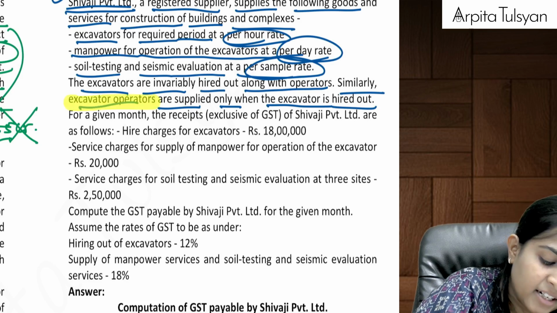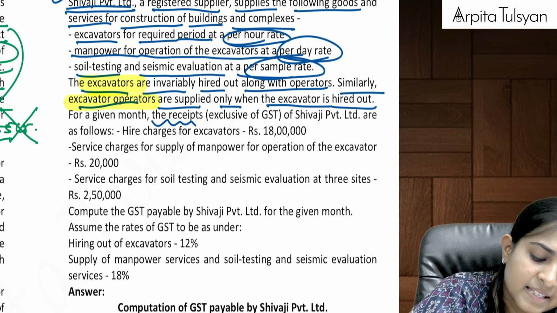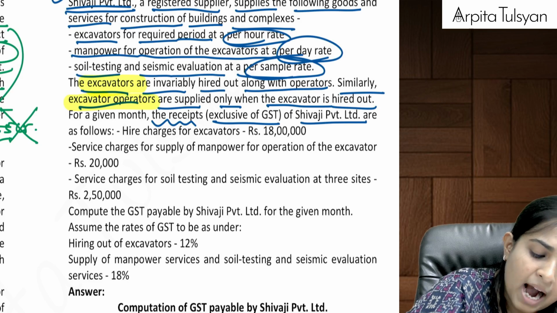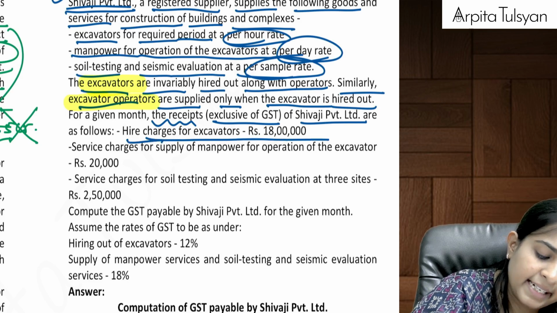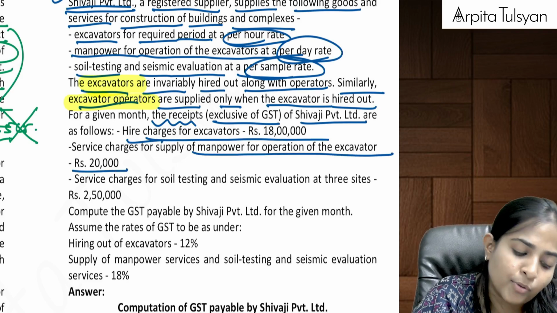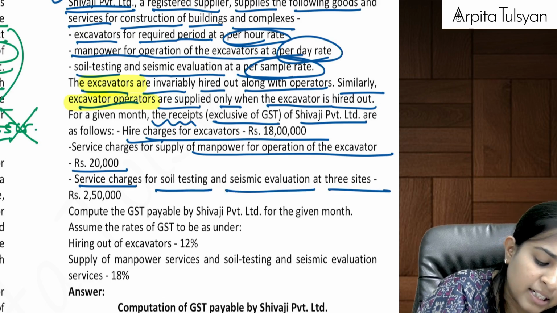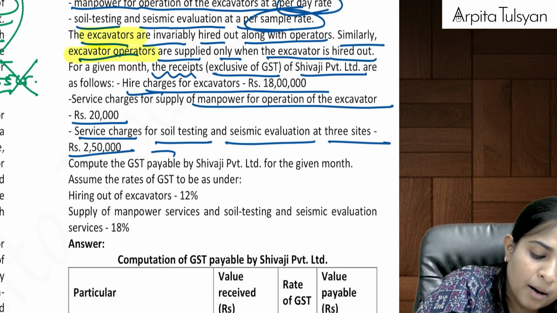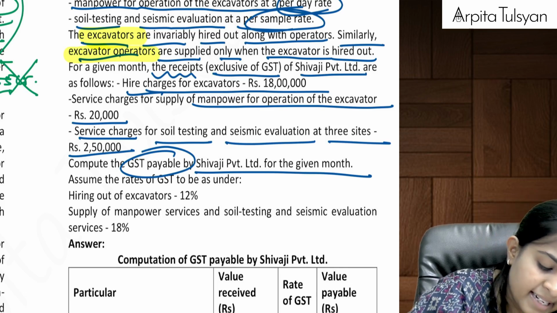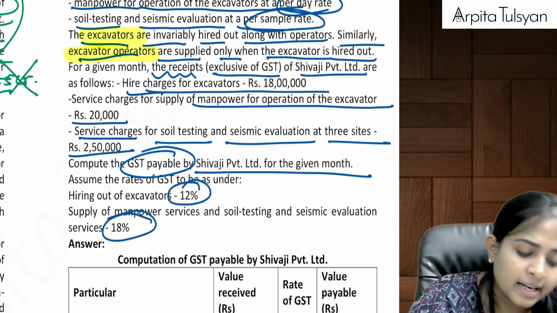So operators go hand in hand with the excavators. For a given month, the receipts exclusive of GST of this company are as follows. Hire charges of excavators 18 lakhs. Manpower for operation of excavators service charges is 20,000. Service charges for soil testing and seismic evaluation at 3 sites is 2,50,000. Compute the GST payable by this company for the given month. And rates are: hiring out of excavators is 12%, manpower and soil testing is 18%.